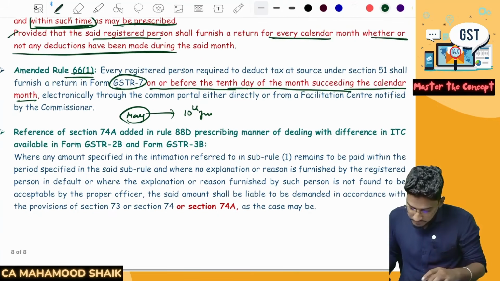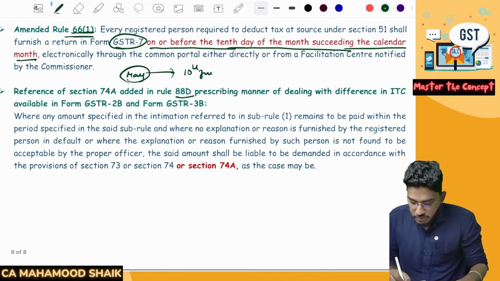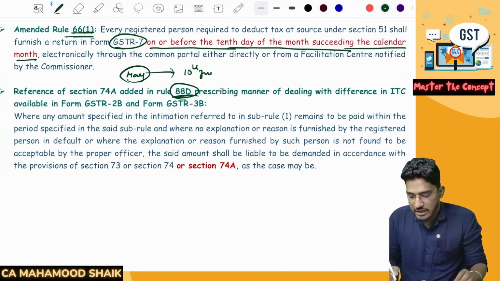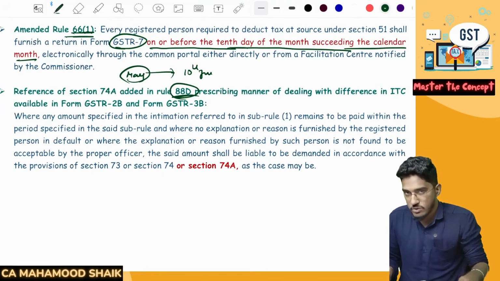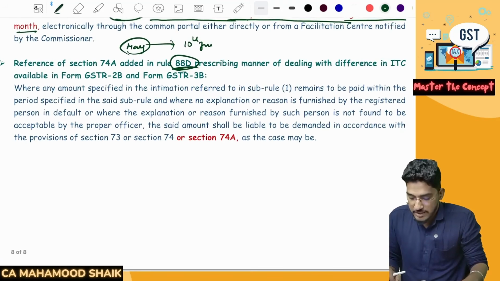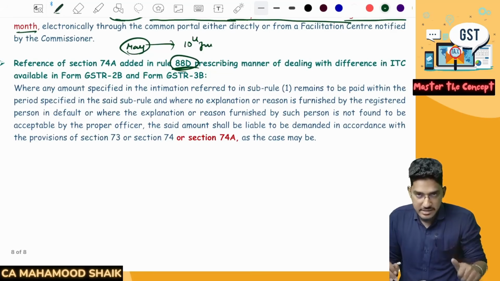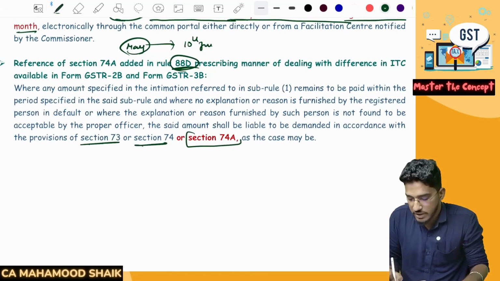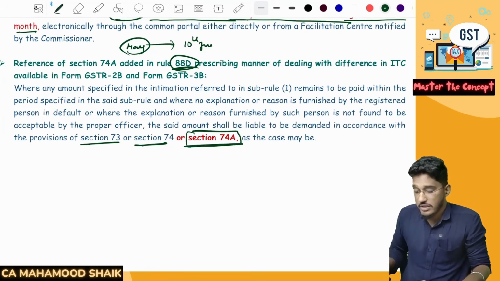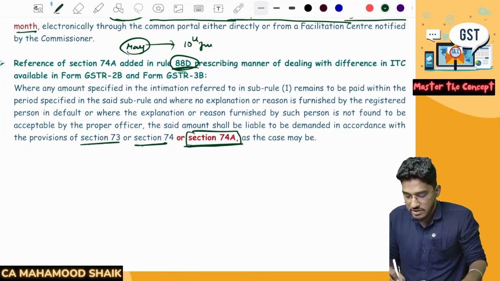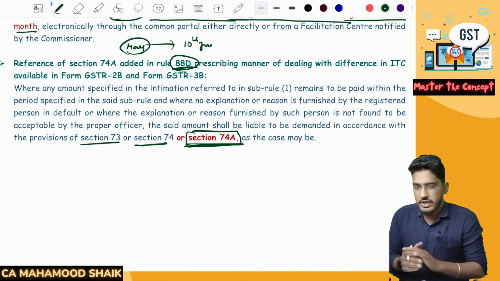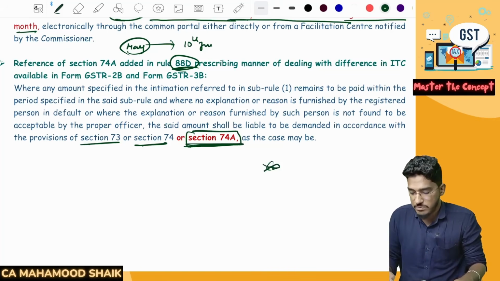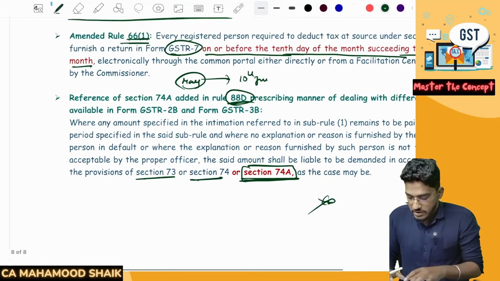That's it. And one more rule has been amended. Rule 88D has also been amended. Earlier they used to say that if you have claimed excess ITC, action will be taken against you under section 73 or 74. Now they have said action can be taken against you under section 74A also. Just a reference to section 74A has been provided. Once again, not important from the examination perspective. Clear?